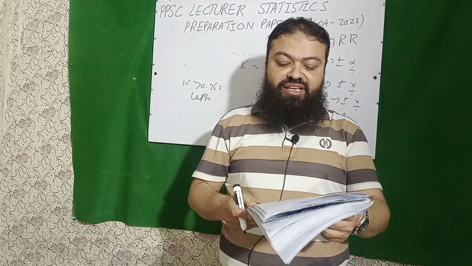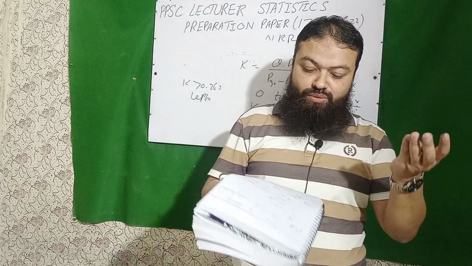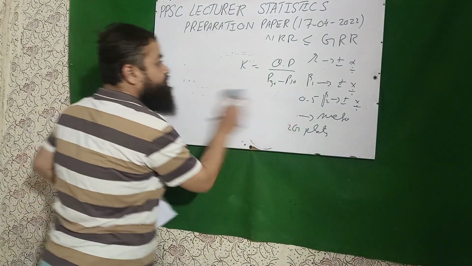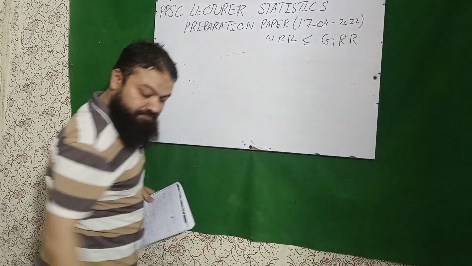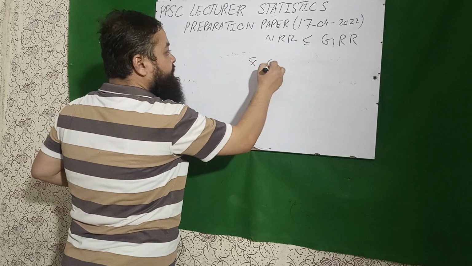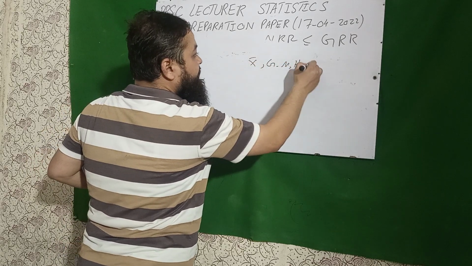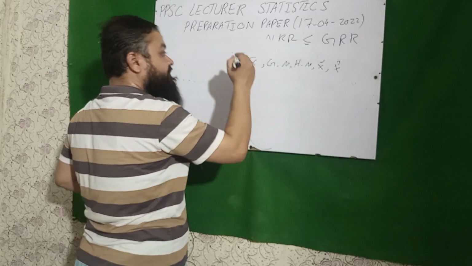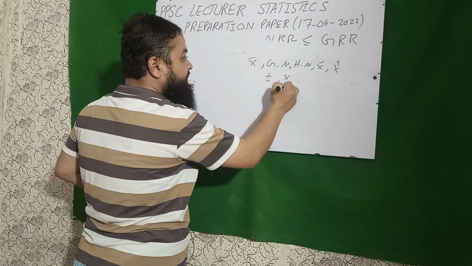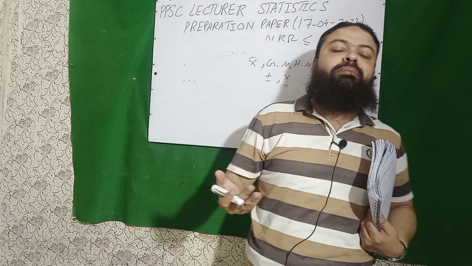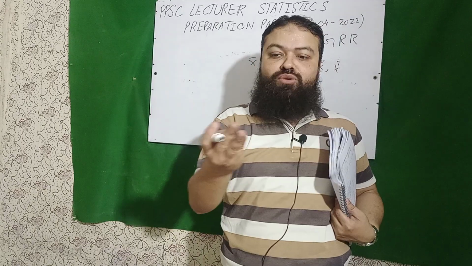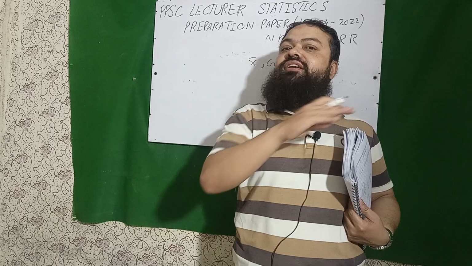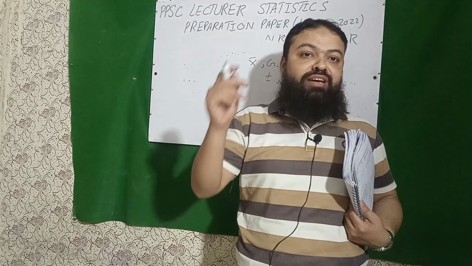All the averages are independent of A origin, B scale, C both A and B, D none of these. Dear students, all the averages, actually arithmetic mean, geometric mean, harmonic mean, median, mode, percentile, decile, they all are affected by plus, minus, multiply, divide. So the question can be asked in the paper. They are dependent upon origin and scale, they are affected by origin and scale, and they are not independent of origin and scale, a very important one.